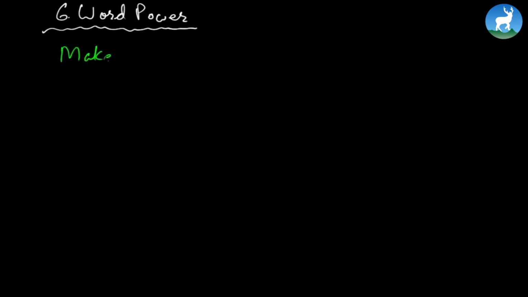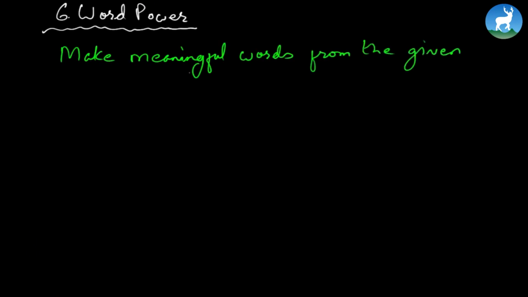Let's start with number 6, word power. Could be a bit tricky here. Simple words, and you'll find it difficult to figure them out, especially when the letters are all jumbled up. Okay, so make meaningful words from the given jumbled letters. All the letters are jumbled up and we have to find the perfect word.